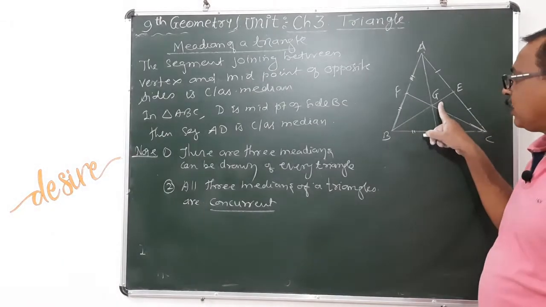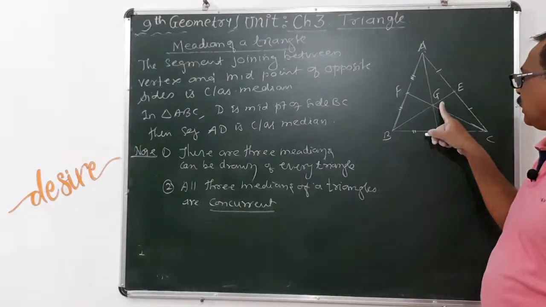This point is called the geometric mean, or centroid.